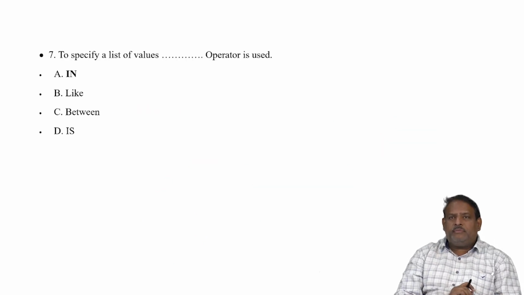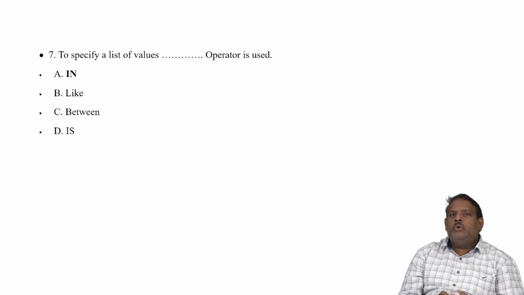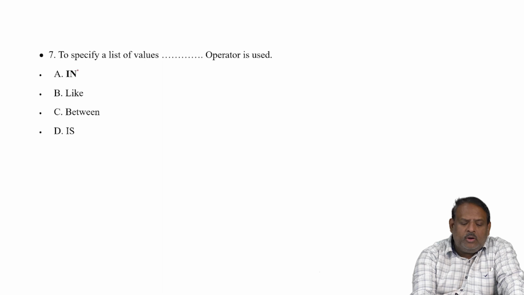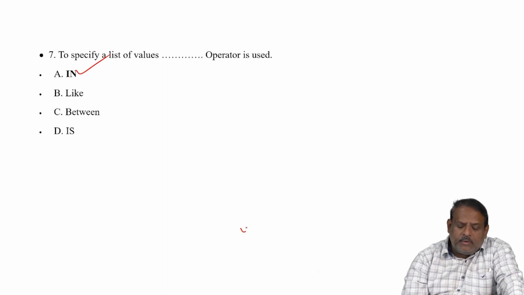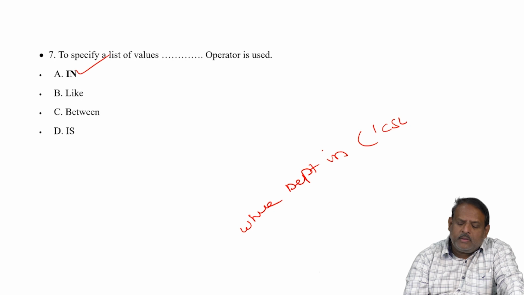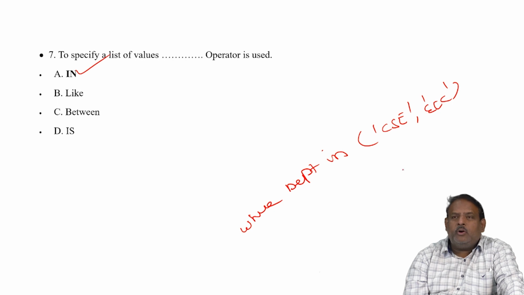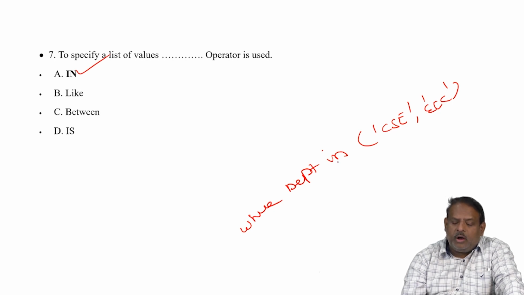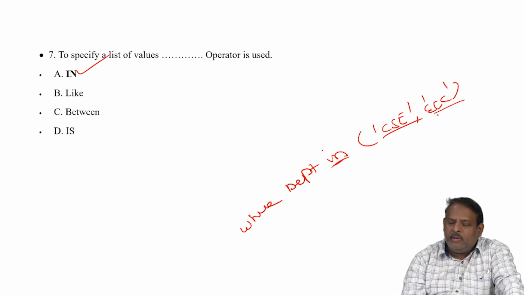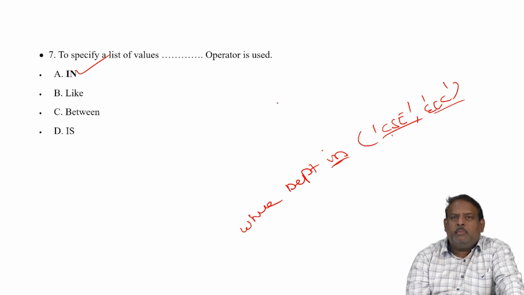To specify a list of values, the in operator is used. If you want to search for multiple values, you have to use the in operator. Something like where department in CSC or ECE, etc. You can give as many departments as you want to search. You have to provide these brackets. So the in operator is used to search multiple values.